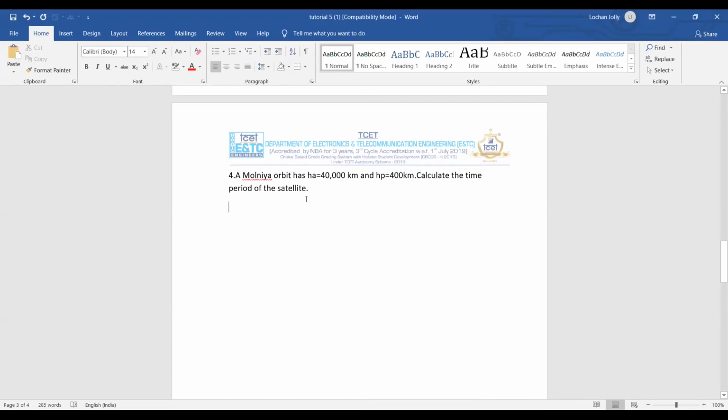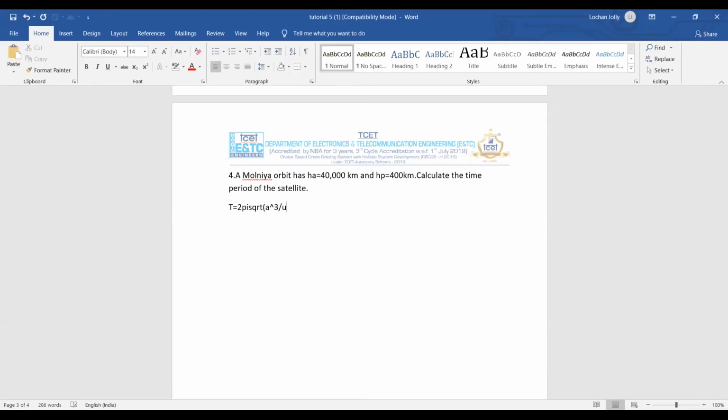Do you remember Kepler's third law, which says that T is equal to 2 pi square root of a cube by mu.